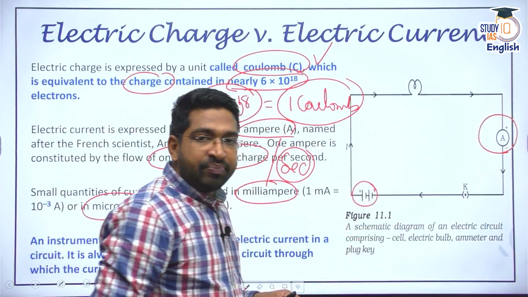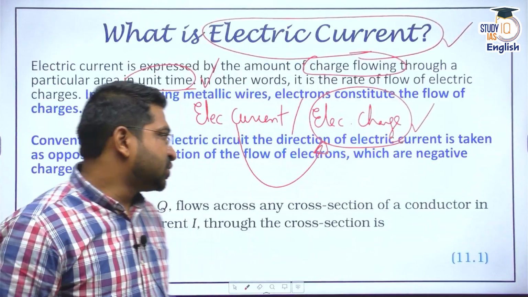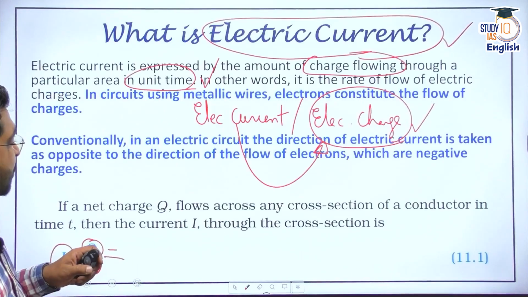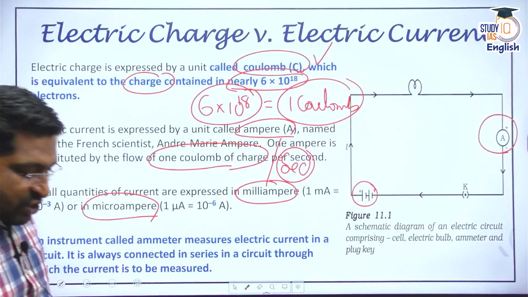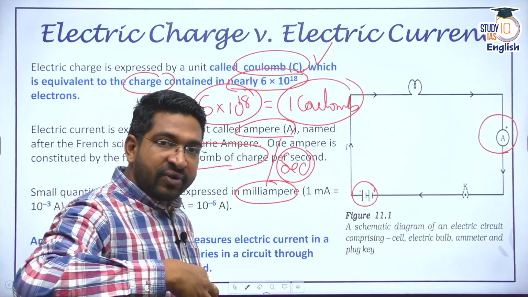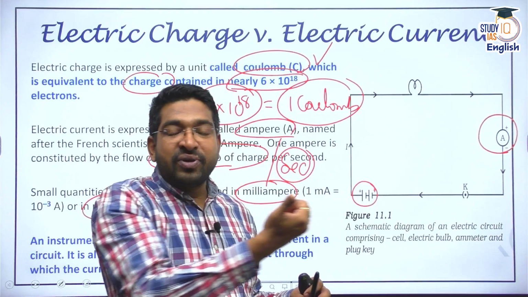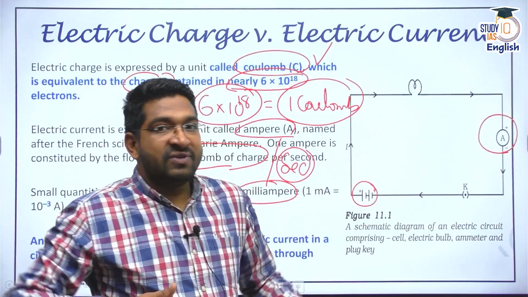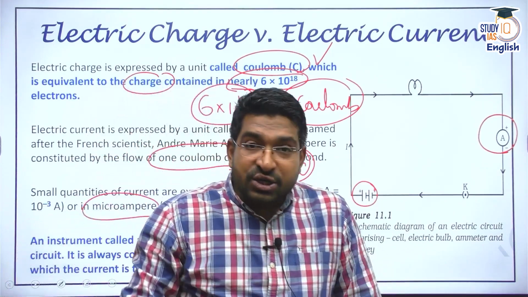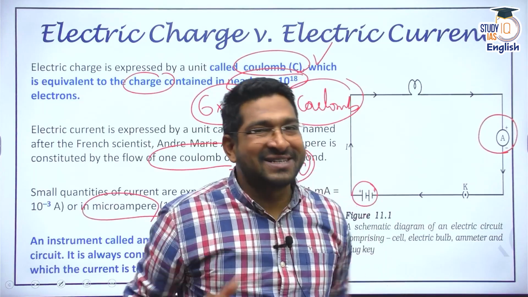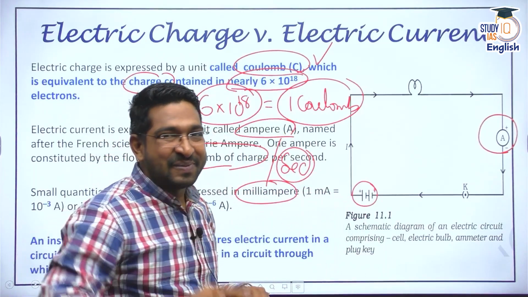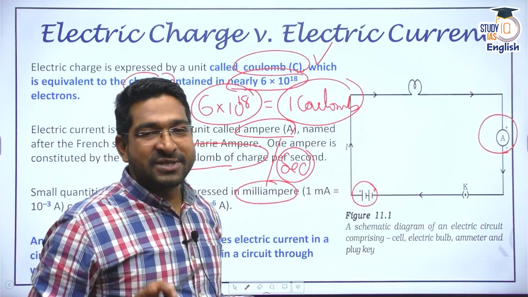And please remember, when I say electric charge in a conventional way, you need to remember something: the movement of electrons happens in one direction, and conventionally we say electric current is moving in the other direction, because conventionally we say current is the movement of positive charges. All right, please remember this particular point, very important from an MCQ perspective.